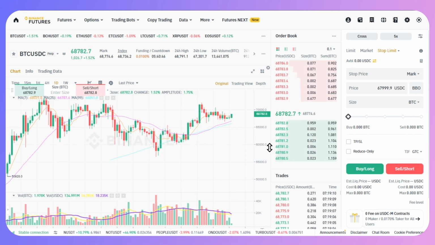Now, what are the benefits of shorting? First, profit from the price decline. Shorting allows a trader to profit from a price decline, which is not possible in traditional spot trading.